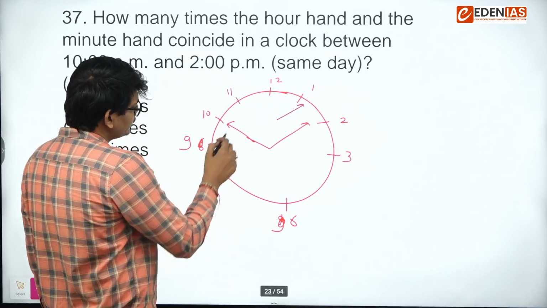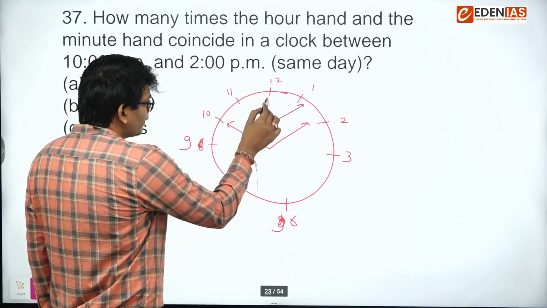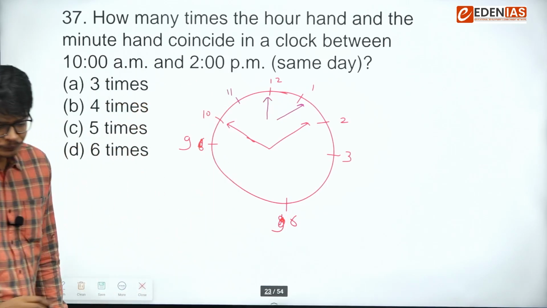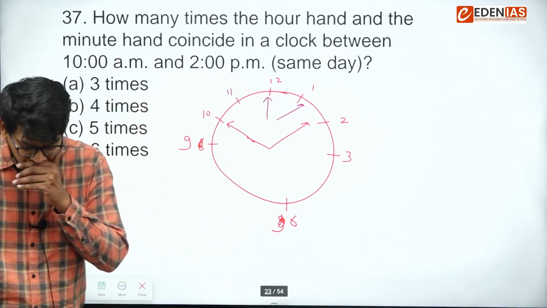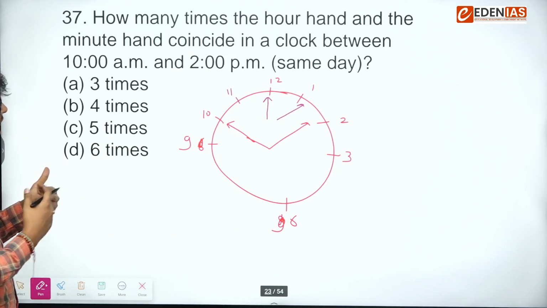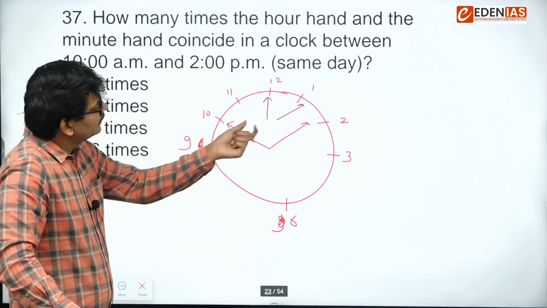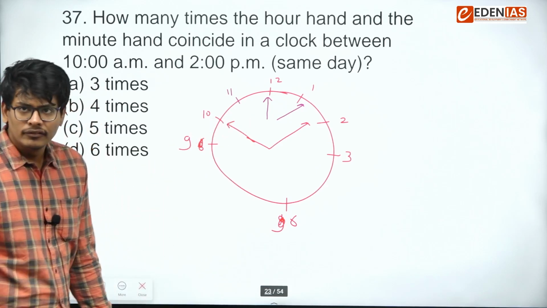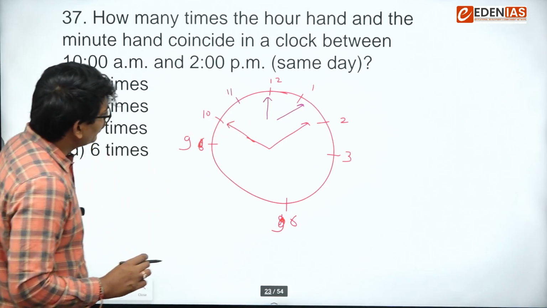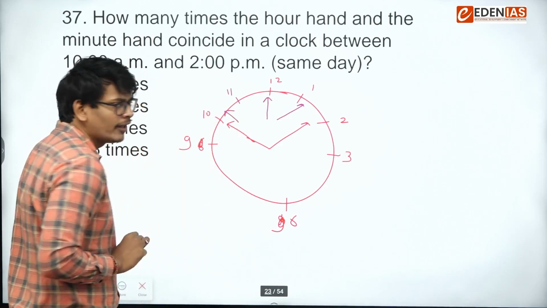Okay. Next, they will coincide here at 12. Generally what happens, people think they coincide at 10 and 11. But between this, they coincide exactly at 12. Okay, and one more coincide between 10 and 11.